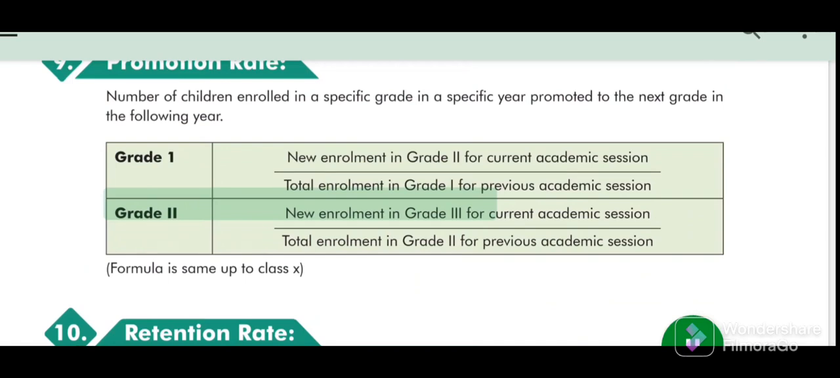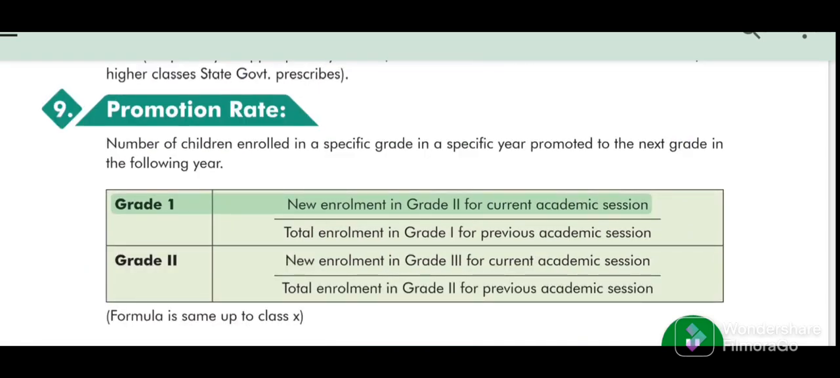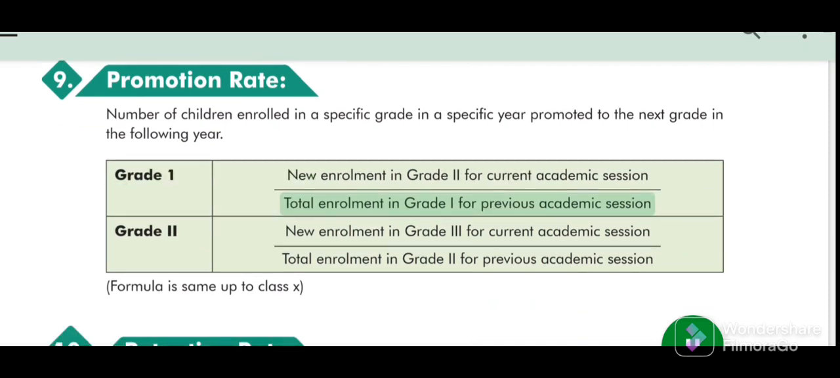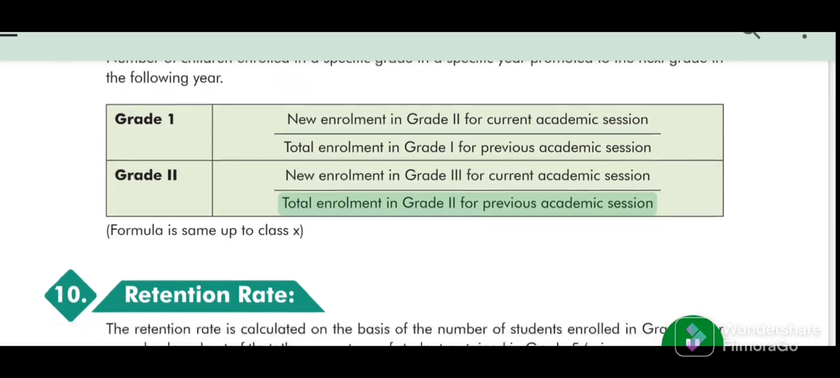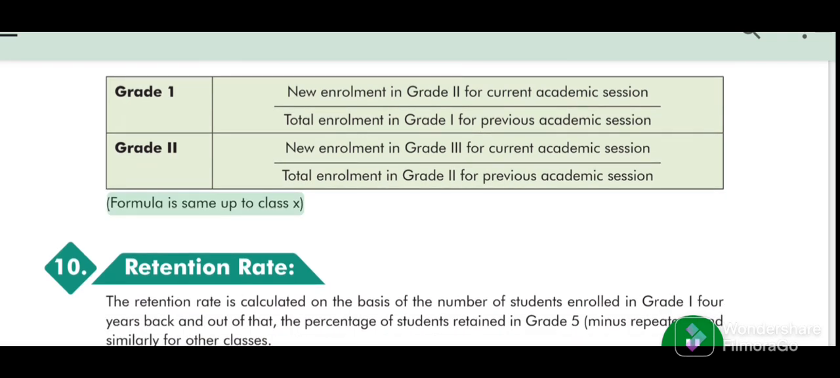Grade 1 new enrollment in Grade 2 for current academic session. Total enrollment in Grade 1 for previous academic session. Grade 2 new enrollment in Grade 3 for current academic session. Total enrollment in Grade 2 for previous academic session. Formula is same up to class X.